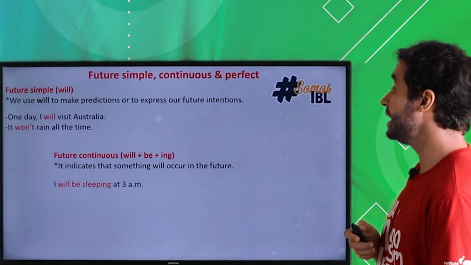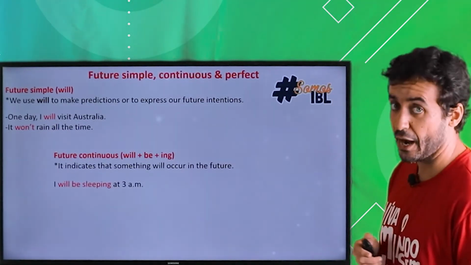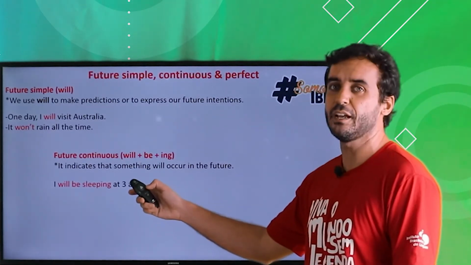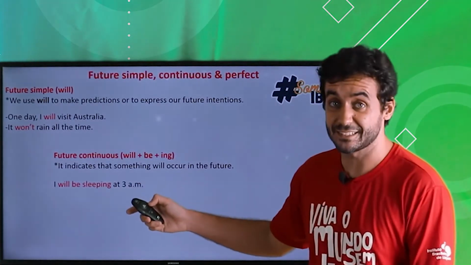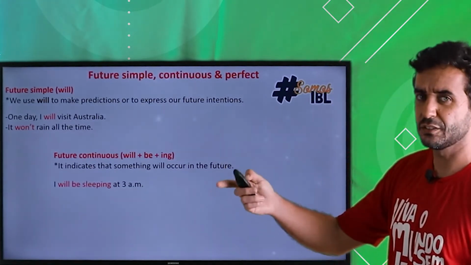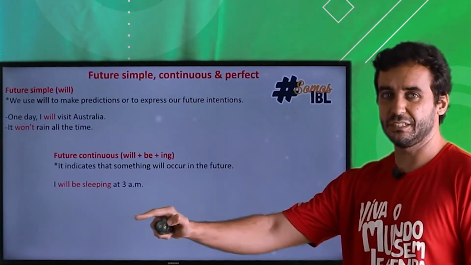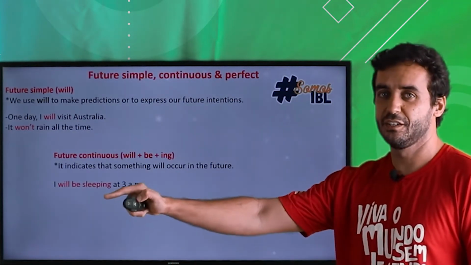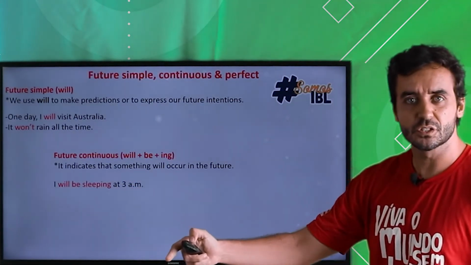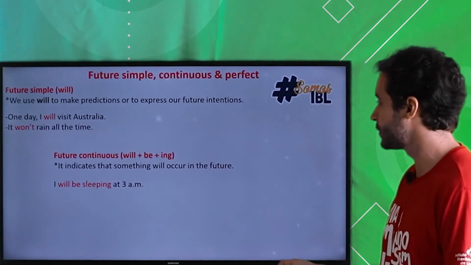I will be sleeping at 3 a.m. Okay, I hope you will all be sleeping at 3 a.m., okay? Because this is late, okay? So you can predict not only that you will sleep, but that you will be sleeping. So this is a continuous action, a fluid action in the future, okay? That's a nice way of using the future, okay?